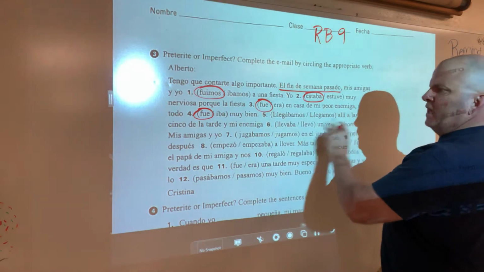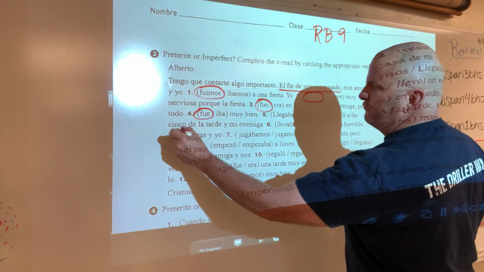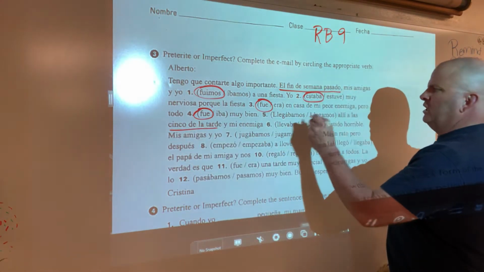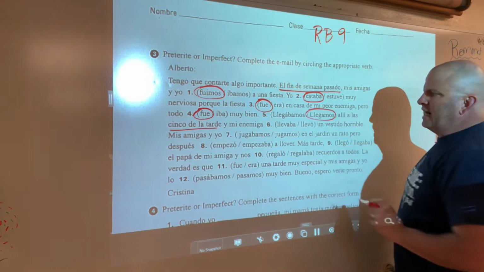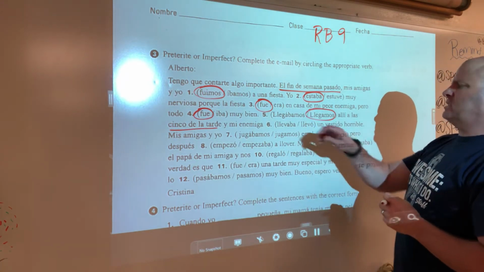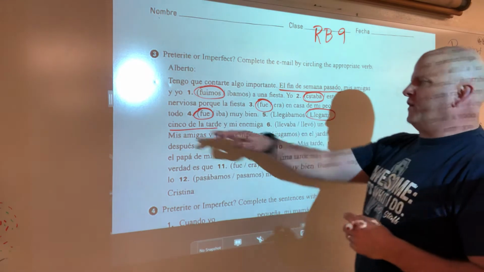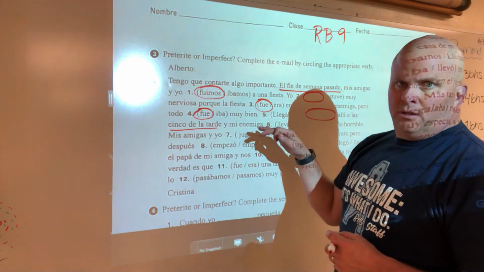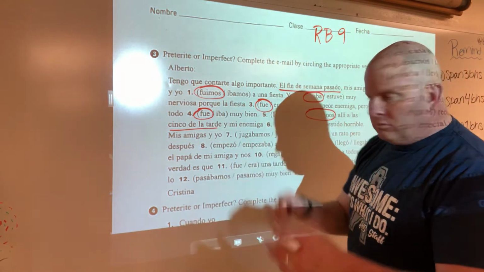We arrived there at 5 in the afternoon. So that's a specific time. So we're going to use preterite, llegamos. You wouldn't say we used to arrive there at 5 in the afternoon, right? It's like you arrived. Anyway.